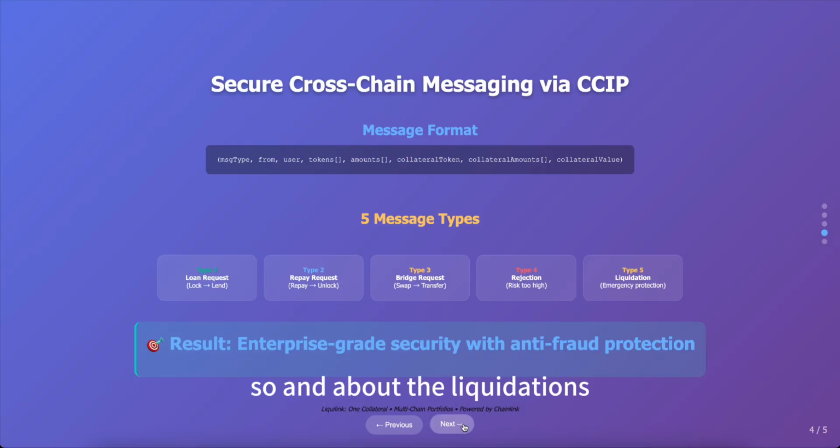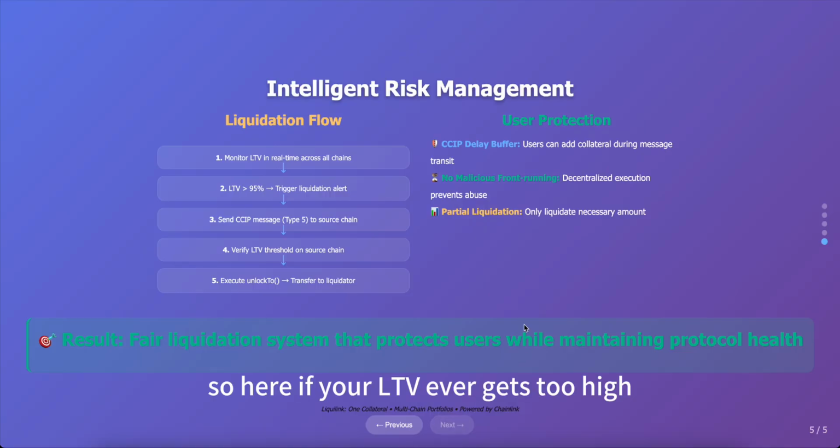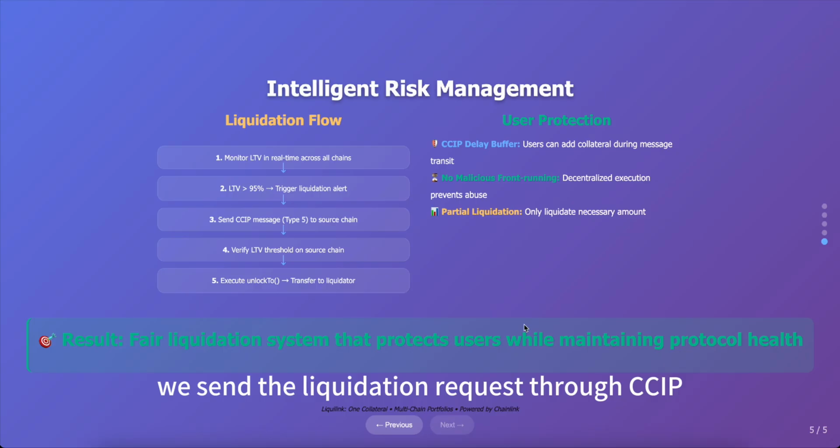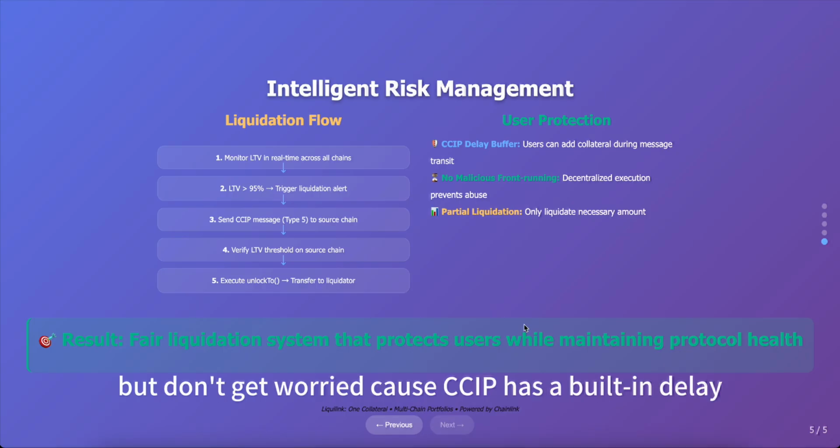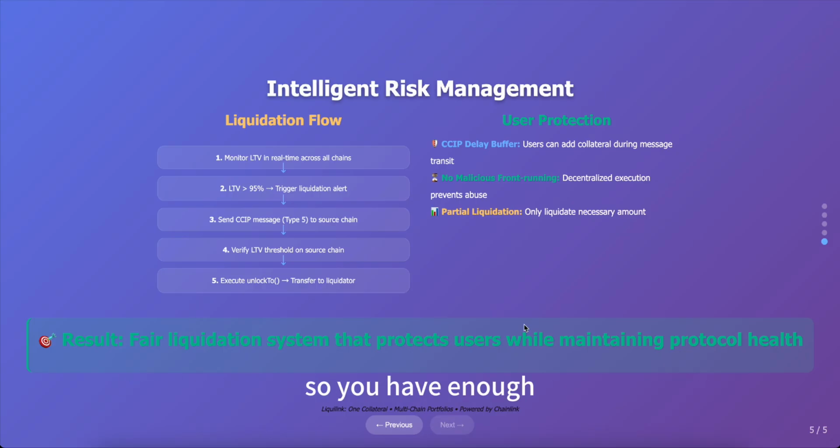And about the liquidations. If your LTV ever gets too high, let's say above the limit, we send a liquidation request through CCIP. But don't worry, because we built in a delay. So you have enough time to add more collateral or repay your debt before anything happens. So there's no instant rug pulls here.